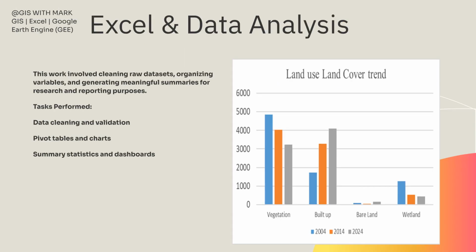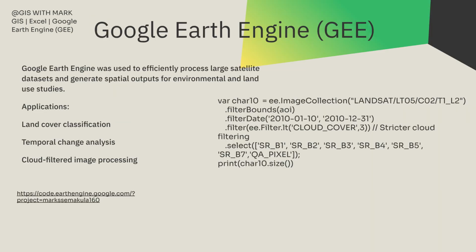I also specialize in Excel and data analysis, cleaning raw data sets, organizing variables, and generating meaningful summaries for reporting. Tasks include data cleaning, pivot tables, charts, and summary statistics. Google Earth Engine is used to efficiently process large satellite data sets for environmental and land use studies. Applications include land cover classification and temporal change analysis.